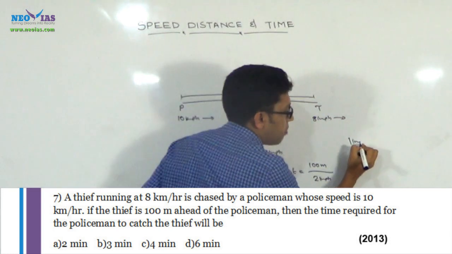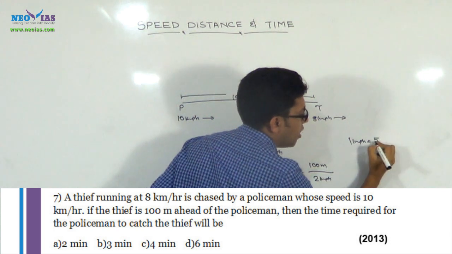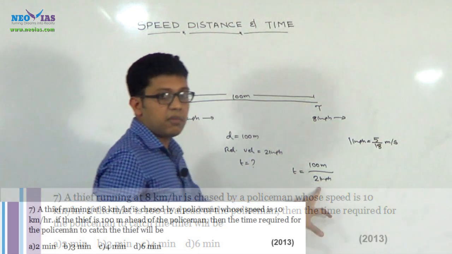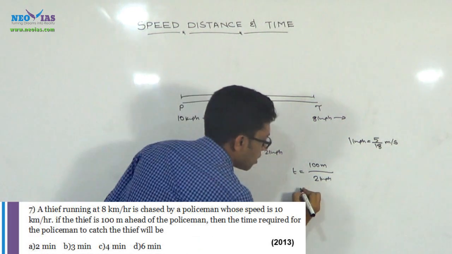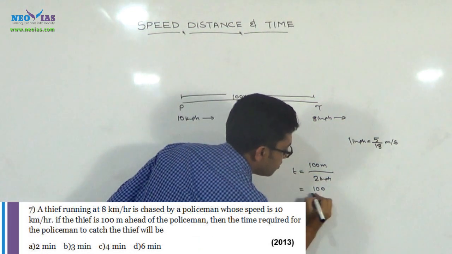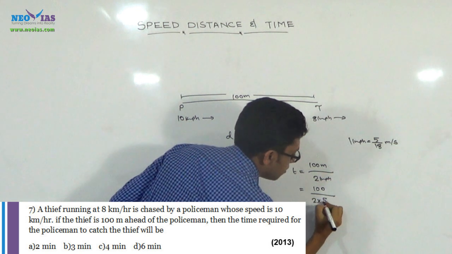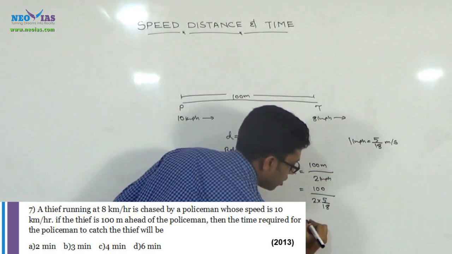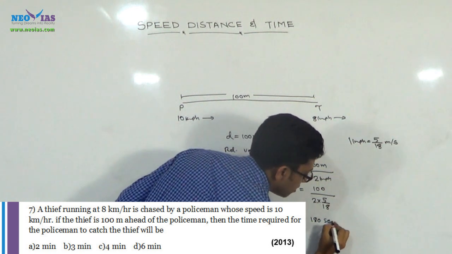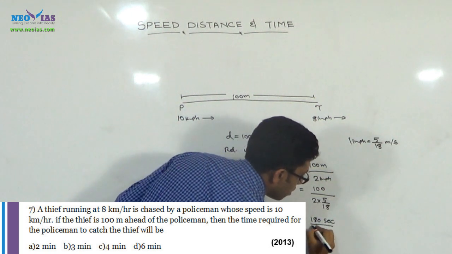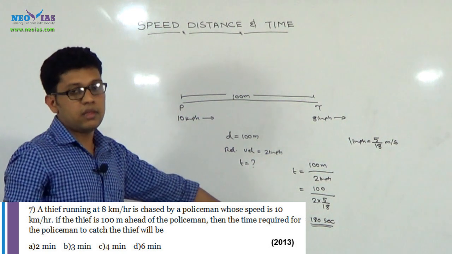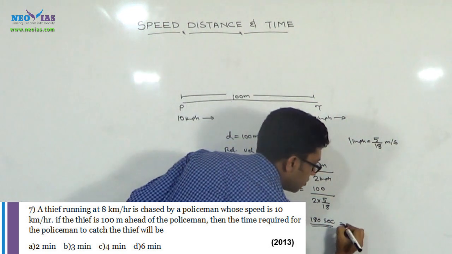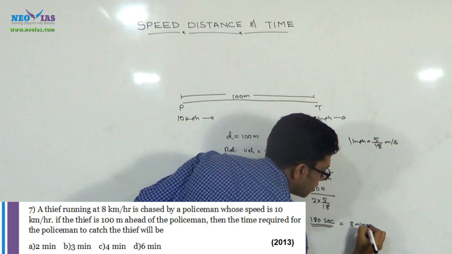How can we convert this 2 km per hour to meter per second? 1 km per hour is equal to 5 by 18 meter per second. Just multiply this 2 with 5 by 18, then it gets converted to meter per second. And what will be the answer? Answer is equal to 180 seconds. Since your options are given in minutes, 180 seconds is equal to 3 minutes.